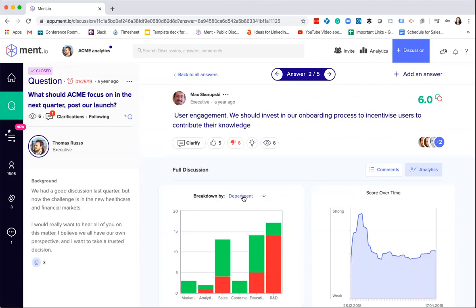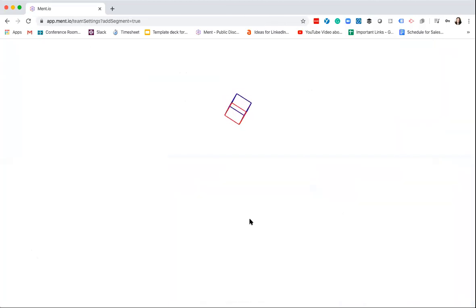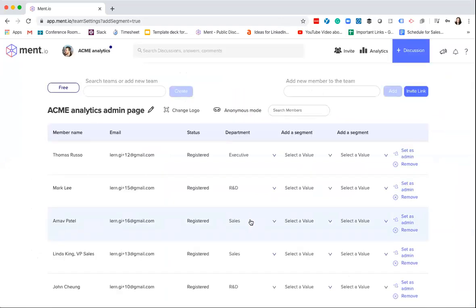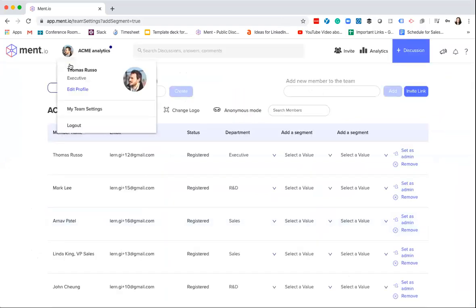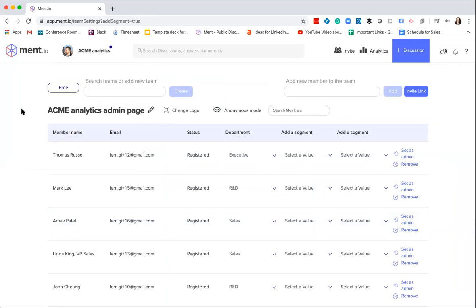Now what's really great is that this is actually customizable. So you can add new segments here if you're the admin. By clicking that add segment, it'll take you to the admin page, which you can also access by going to My Team Settings if you're the admin. You want to set another person as an admin? Go over there and set, let's say, Mark as an admin.